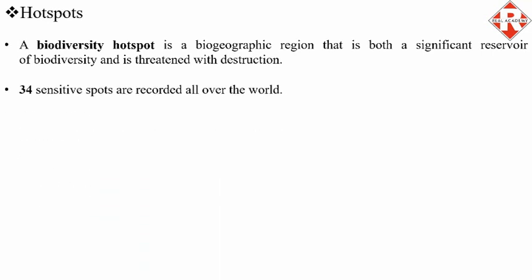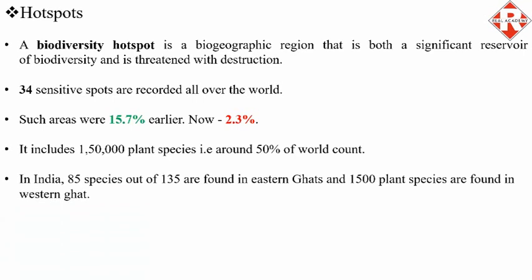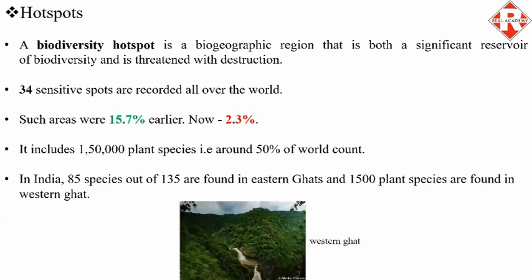34 sensitive spots are recorded all over the world. Such areas were 15.7% earlier. Now they are only 2.3%. This is majorly due to deforestation. It includes 1,50,000 plant species, that is around 50% of the world count. In India, 85 species out of 135 are found in the Eastern Ghats and 1500 plant species are found in the Western Ghats, which is also known as the Sahyadri mountain range.